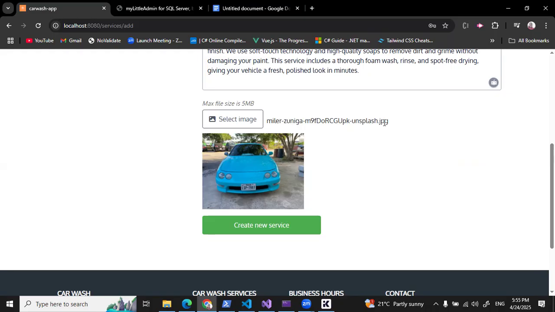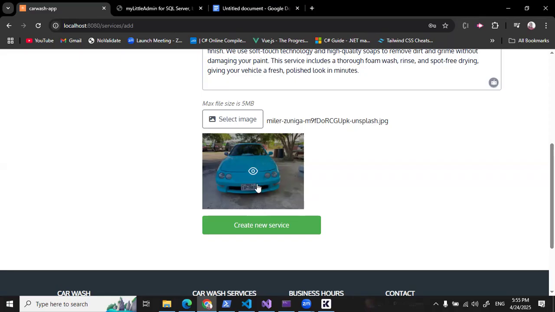Now, the images are served to Google Firebase. That is where these images are uploaded to. Okay, they are uploaded to Firebase.